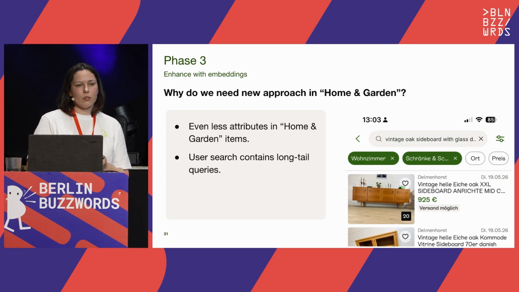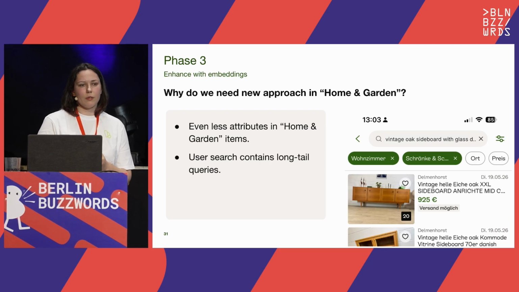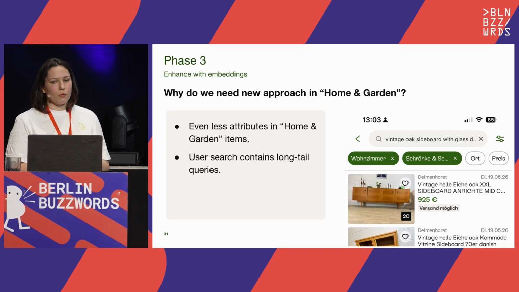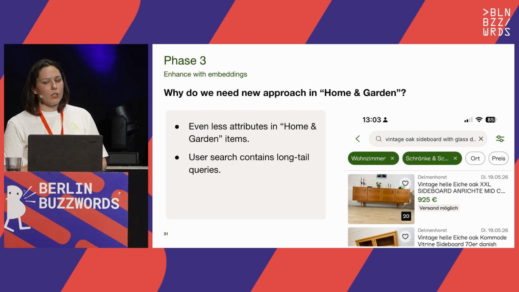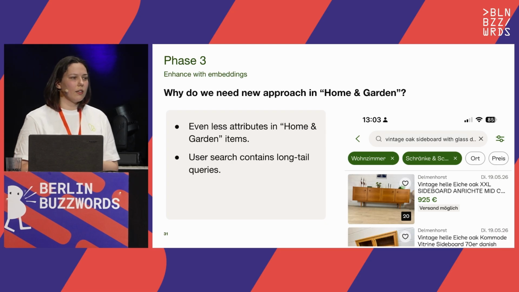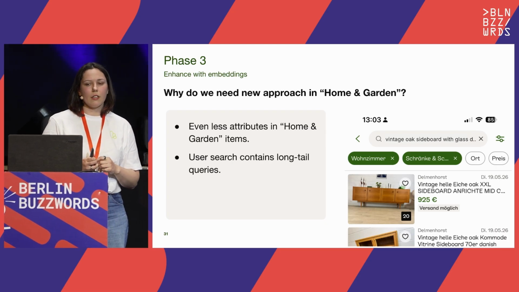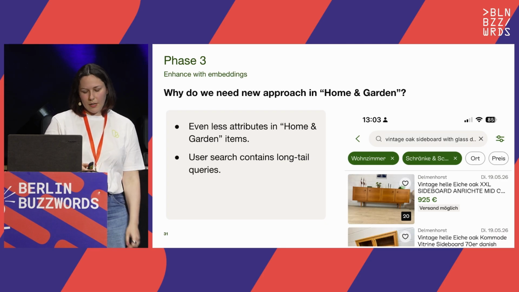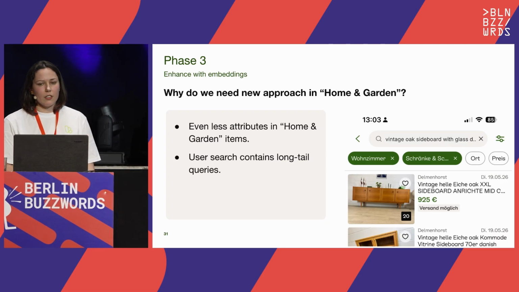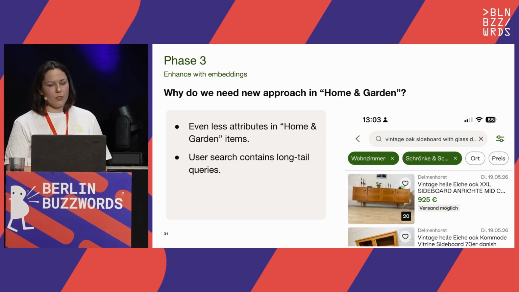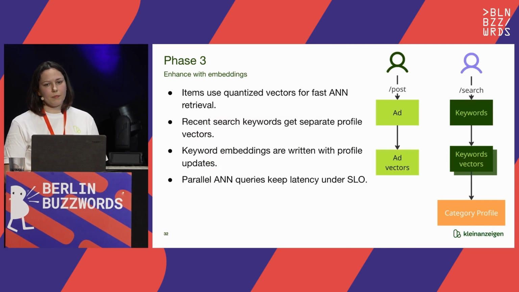And also users tend to do more descriptive searches, like searching for a vintage oak sideboard with glass doors, and our system has to understand the meaning of this, not match exact words like we did with the sneakers model. So that's a good match to try out embeddings here.